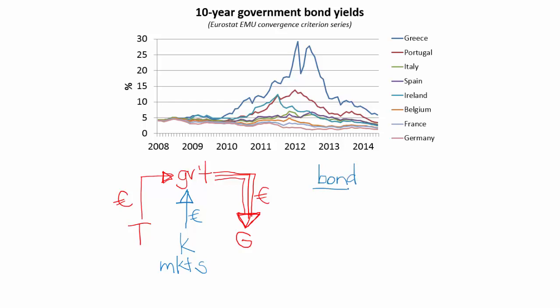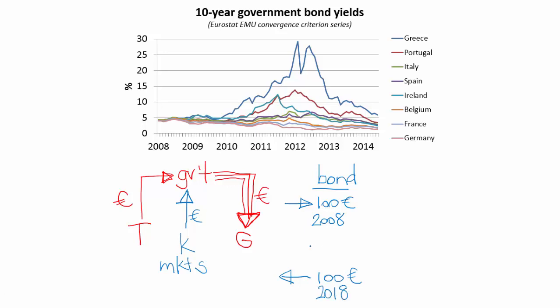Let's write all of that down. So what is spelled out in my bond? Well, basically it says, listen, if you give me 100 euros today, now remember that today is 2008, I promise to give you the 100 euros back. I promise to pay you those 100 euros back in 10 years' time. Remember that we're looking at a 10-year government bond yield. This is just some sort of classic benchmark. So I promise to pay back the 100 euros in 2018.